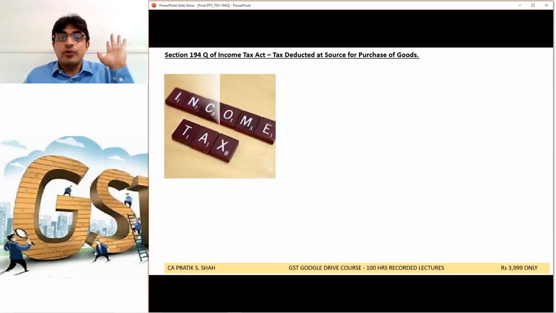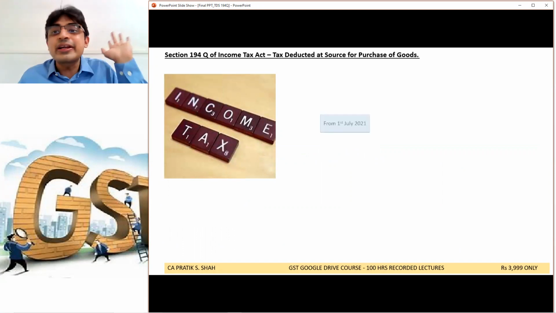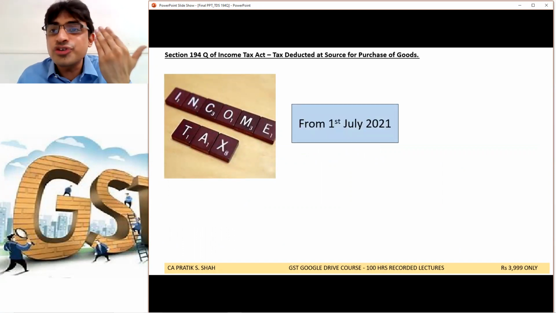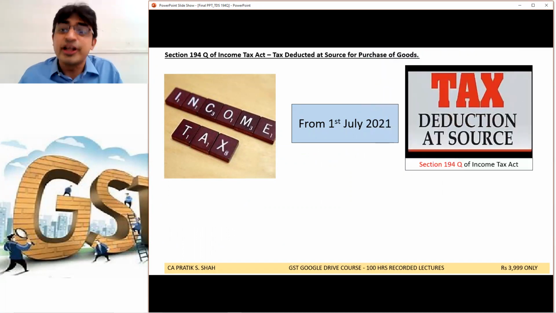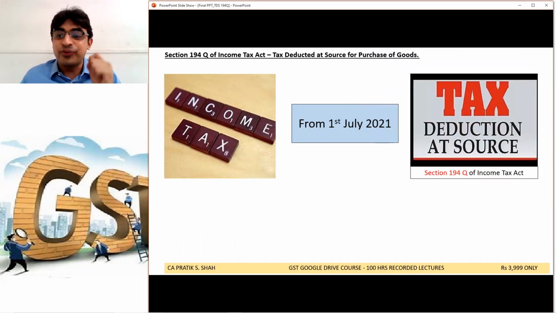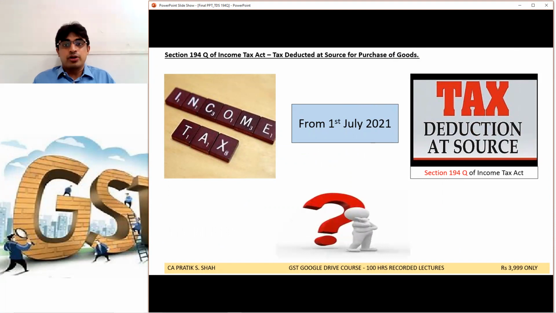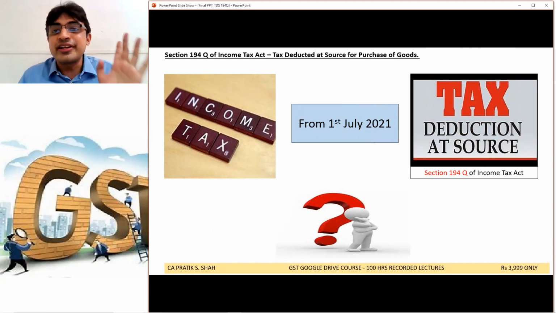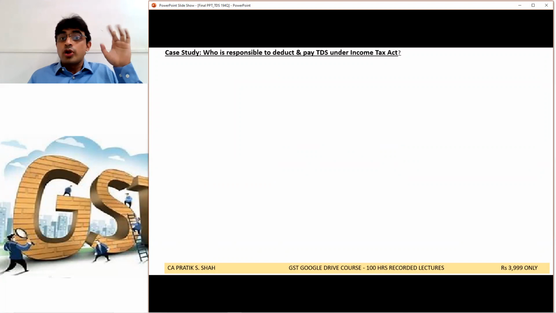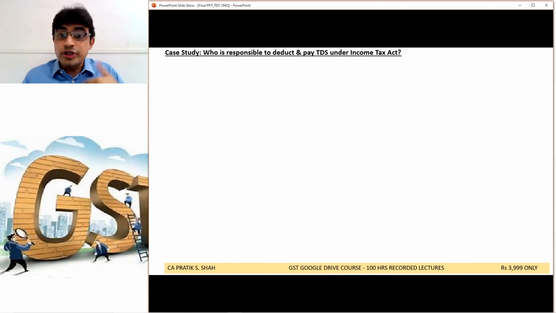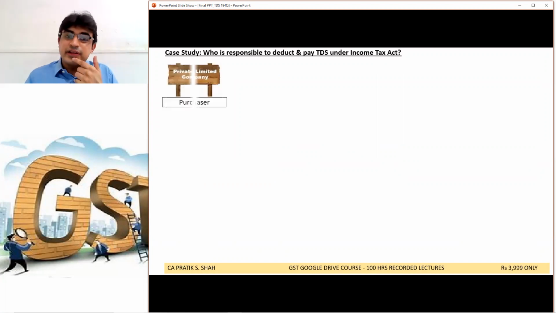Section 194Q is introduced in the Income Tax Act with effect from 1st of July 2021. In the middle of the financial year, they have introduced Section 194Q of the IT Act. What is this? To whom is it applicable? Who is required to deduct this? Everything we will understand through case studies. Case study 1. Who is responsible to deduct and pay TDS under the Income Tax Act?